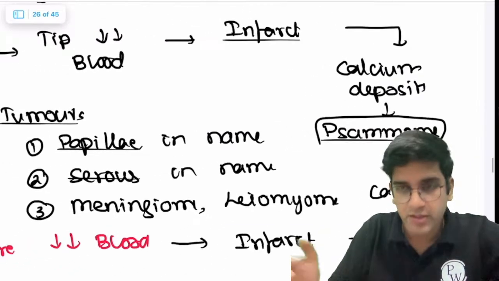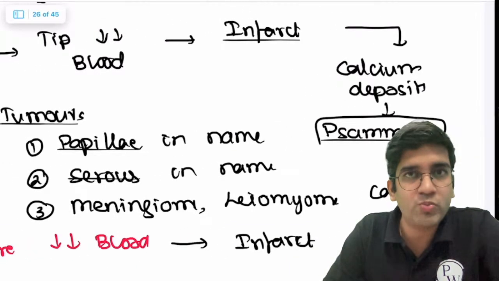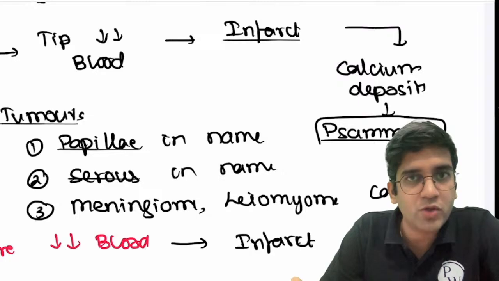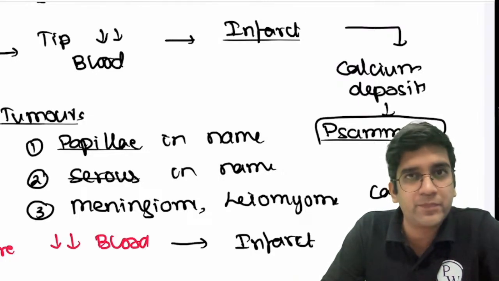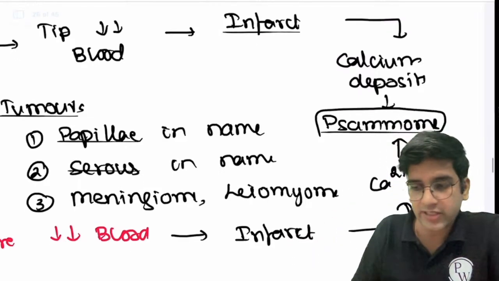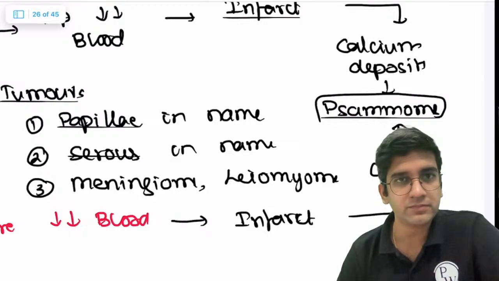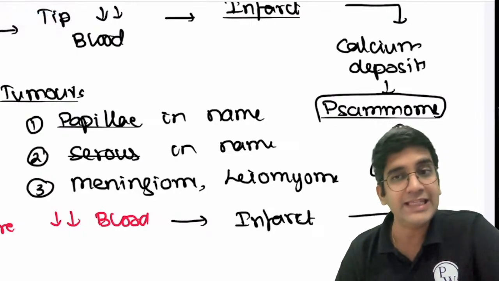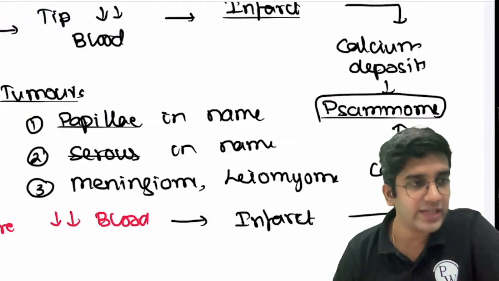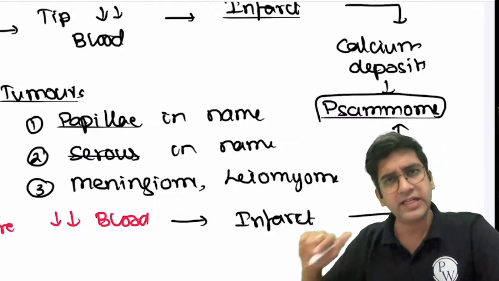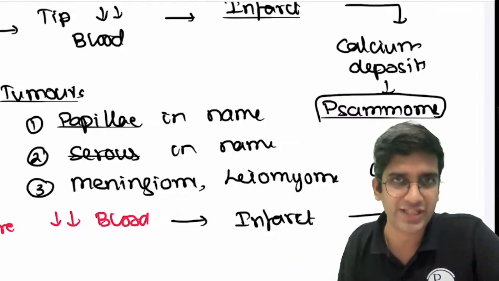So now tell me, is a Psammoma body seen only in papillary thyroid carcinoma, or in any carcinoma with papillae? Is it only papillary thyroid cancer or any cancer with papillae? It's any cancer with a papillary appearance, right? If a cancer in microscopy has papillae, it can have Psammoma bodies, that's all.